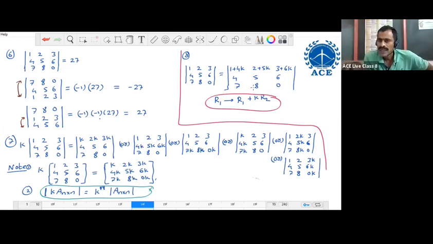While expanding higher order determinant values, we make some elements zeros using this elementary operation. That is why elementary operations are required for expanding the higher order determinant. Right. This is property number 8. Next, property number 9.